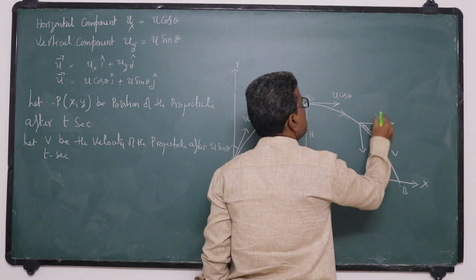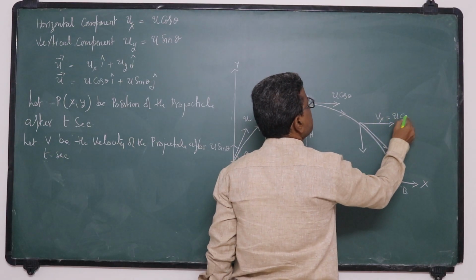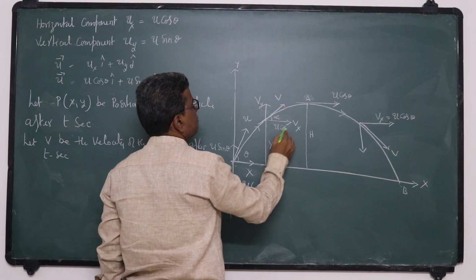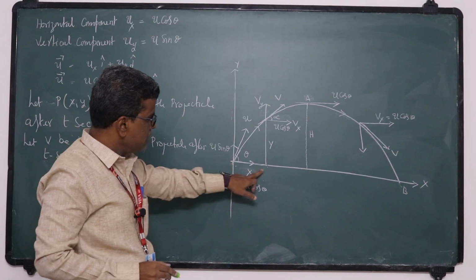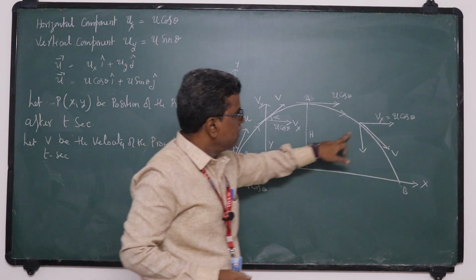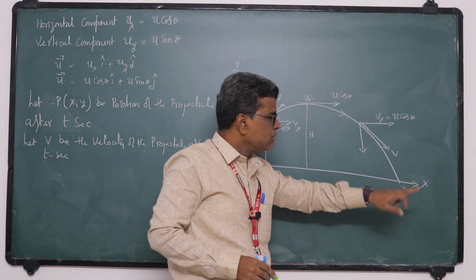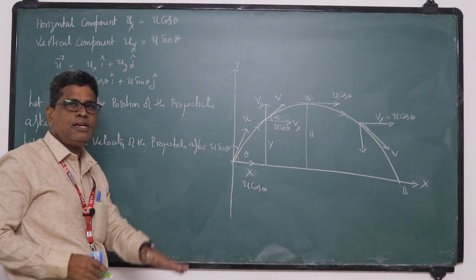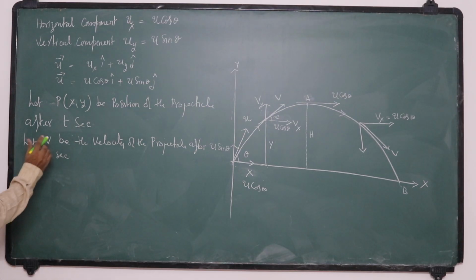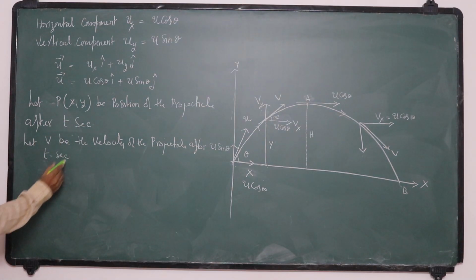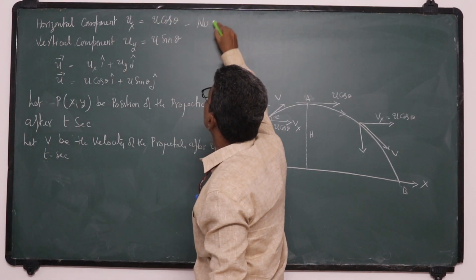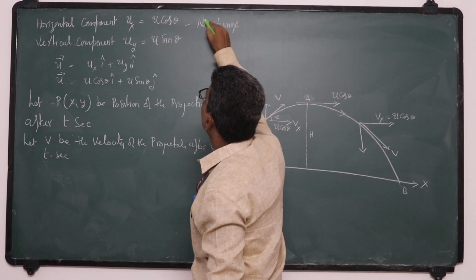Here also Vx is u cos theta only. So the horizontal component is initially u cos theta, after t seconds u cos theta, at maximum height u cos theta, and before touching the ground also u cos theta. It won't change. Why? Because there is no gravity in the horizontal direction. So the horizontal component has no change. It will remain the same.